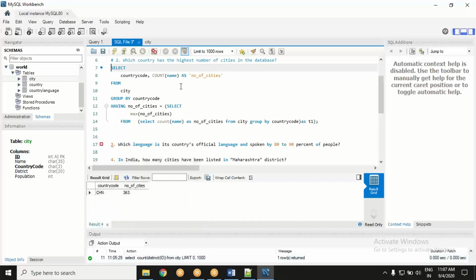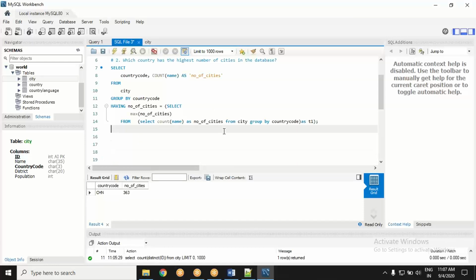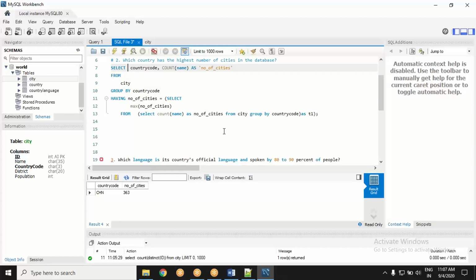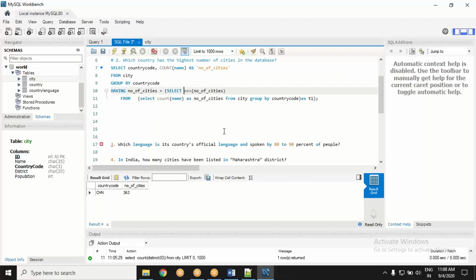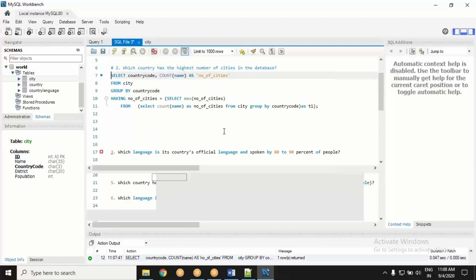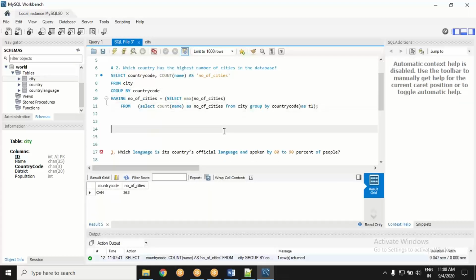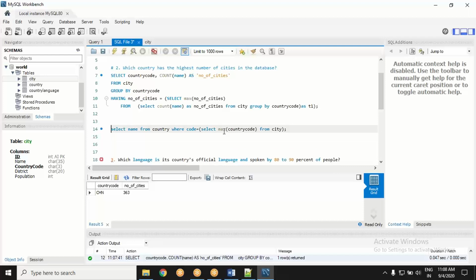This is Manohar's query, and it says the maximum number of countries is China with 363 cities. Manohar, but do you really need this much exercise? Can somebody give me a simpler version? Your query is running fine, and it is giving the result. So the result is all good. Okay, here I get it.